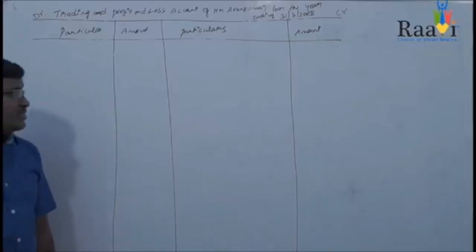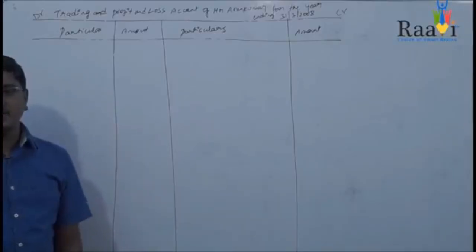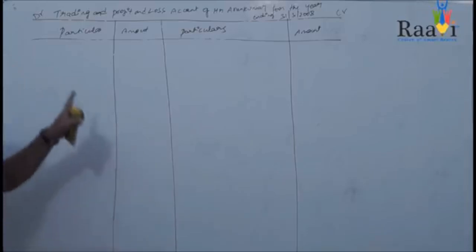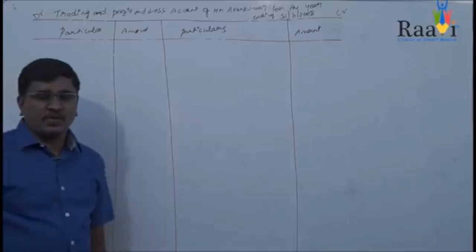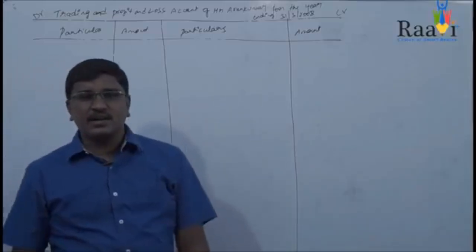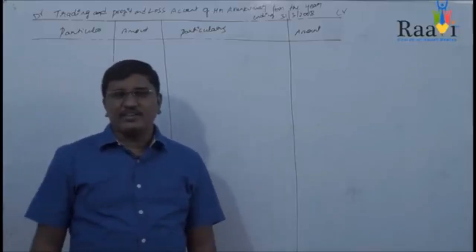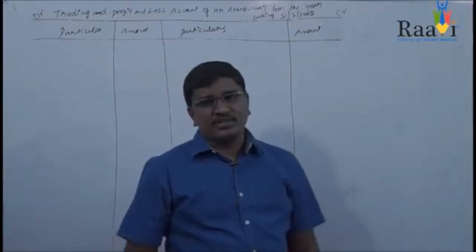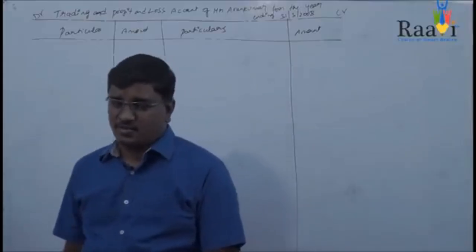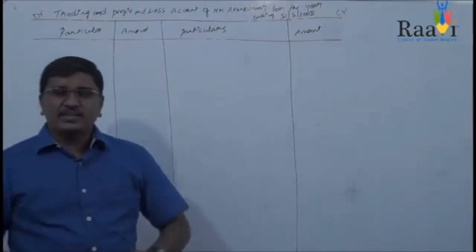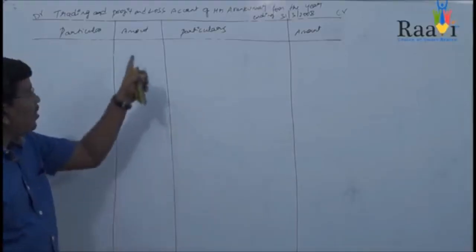In 99% of the problems, the trading account starts with opening stock, and this opening stock will come in the debit side. Now if you see the problem, opening stock is given in the debit side of your trial balance. You can see opening stock 25,000, that is, on 1st April 2007 you can find an opening stock of rupees 25,000. So always the trading account starts with opening stock in the debit side.